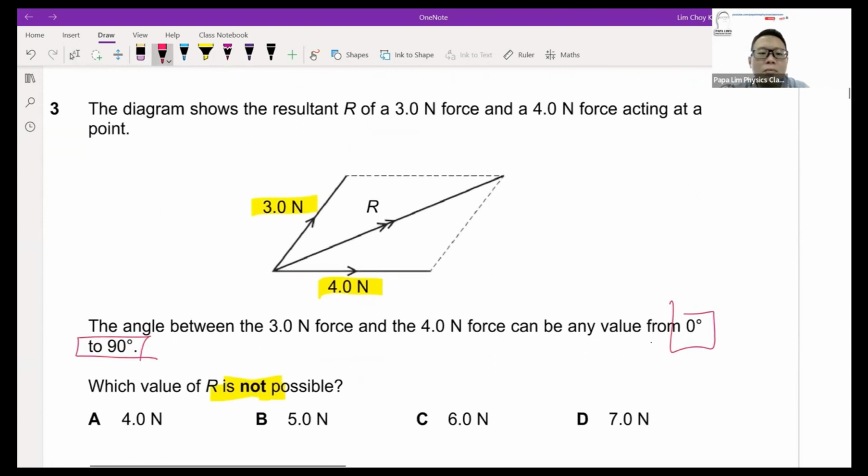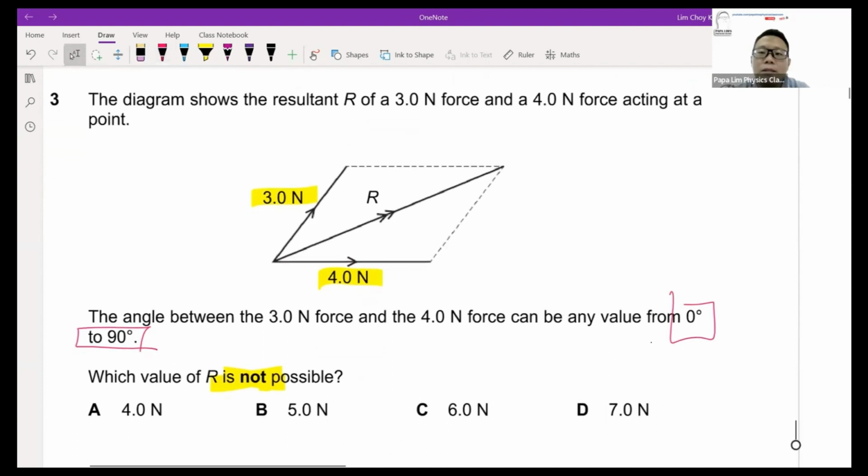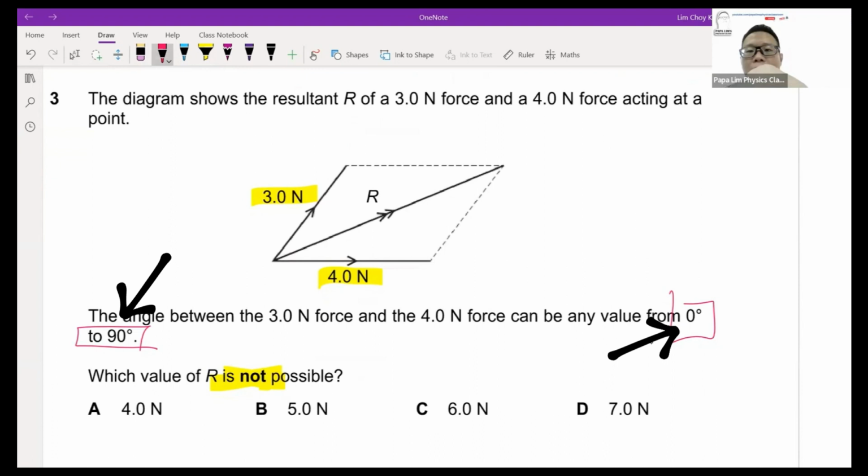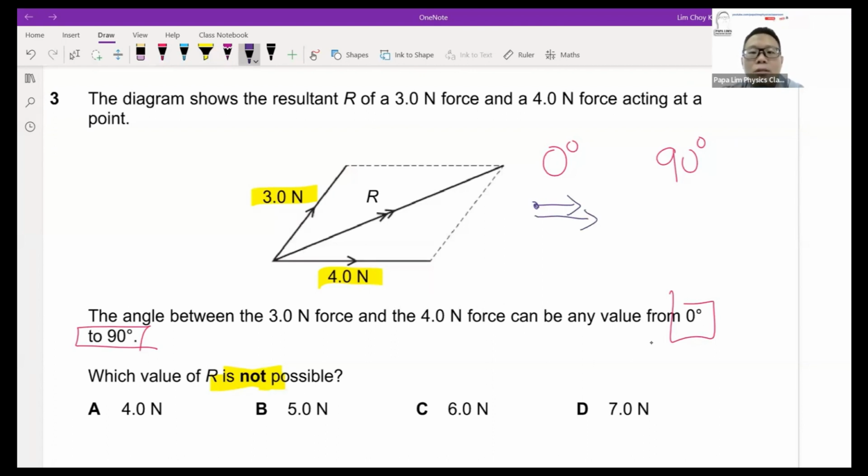So normally what I do is I identify the forces that are possible at these 2 orientations. First, for example, at 0 degrees and 90 degrees. At 0 degrees, if they are 0 degrees apart, it means that the 3 Newton and the 4 Newton are pointing in the same direction. So at this instance, the 2 forces on the same axis, the maximum force I'm looking at is 7 Newton.